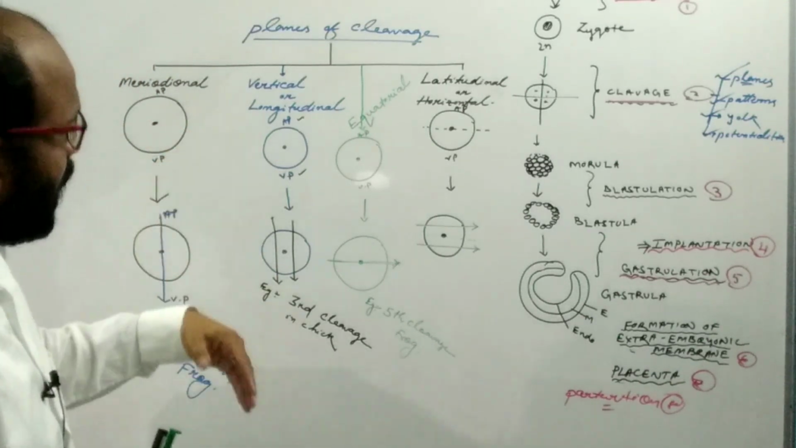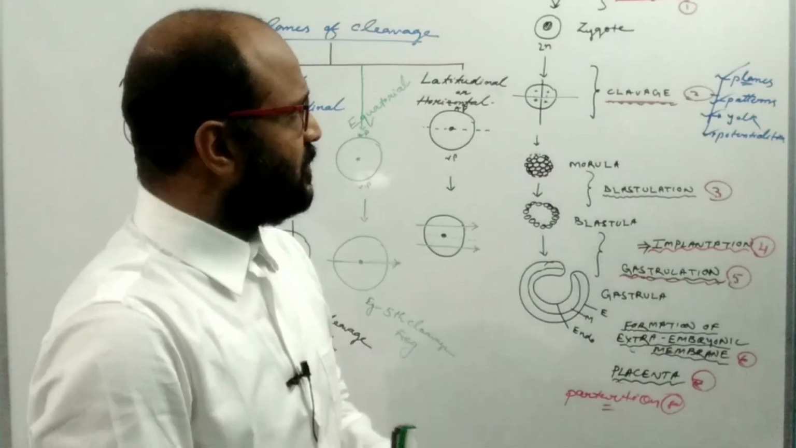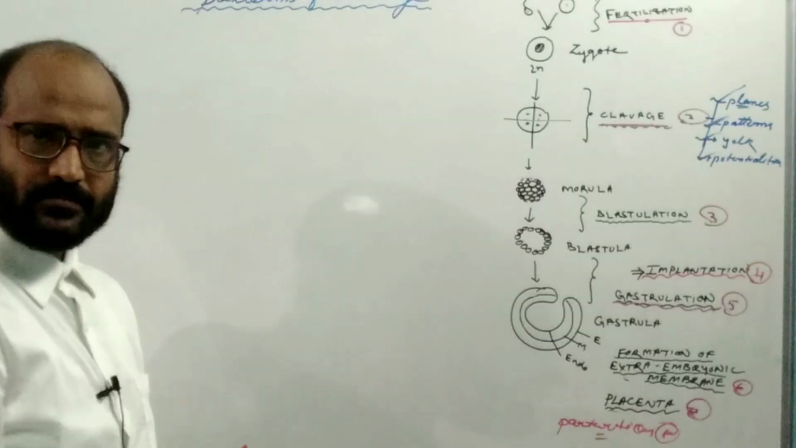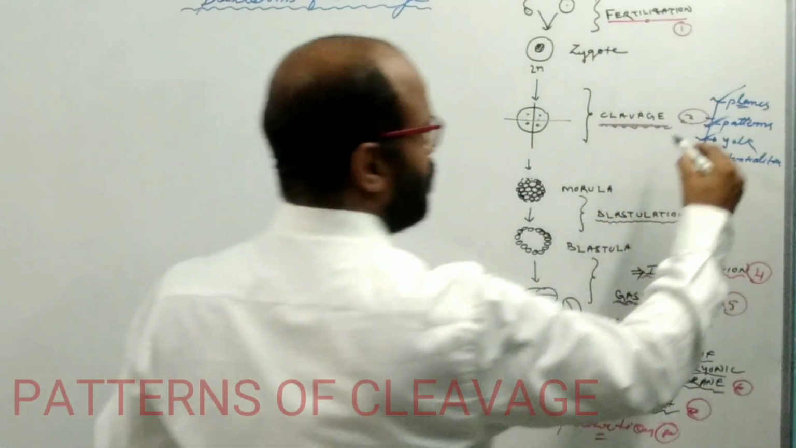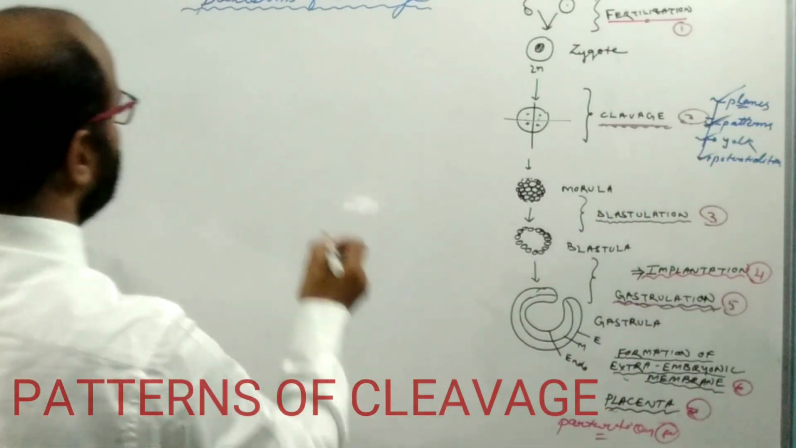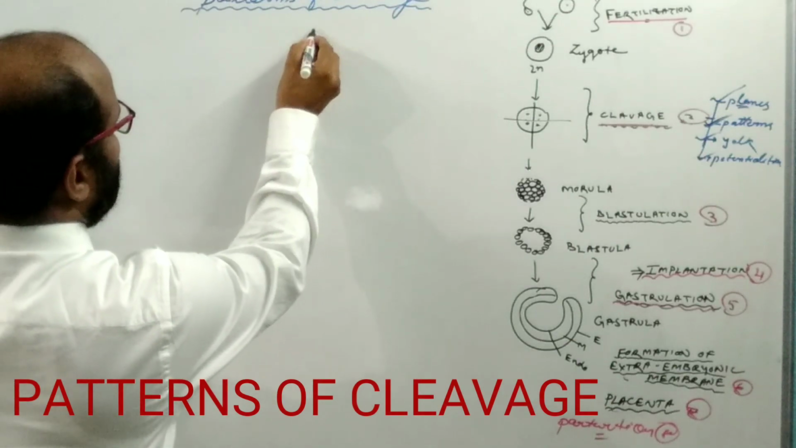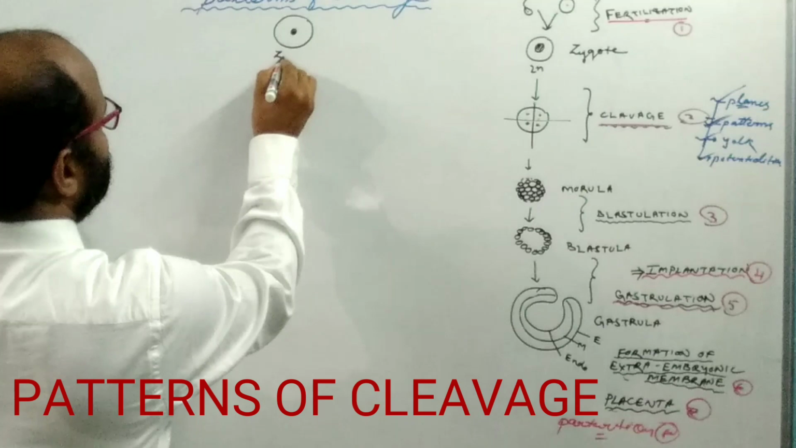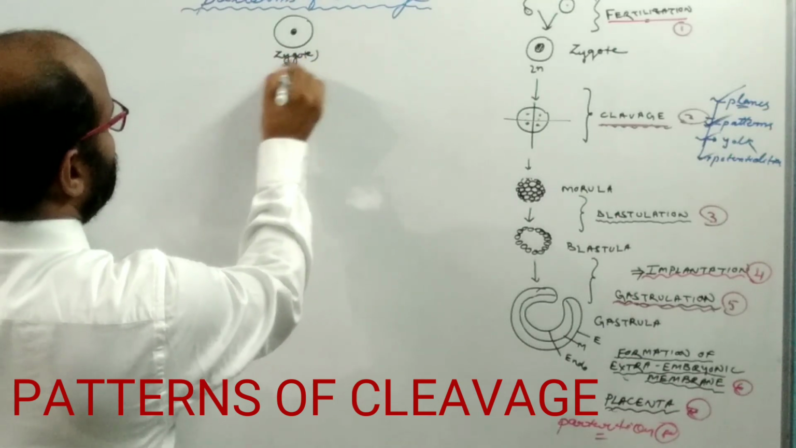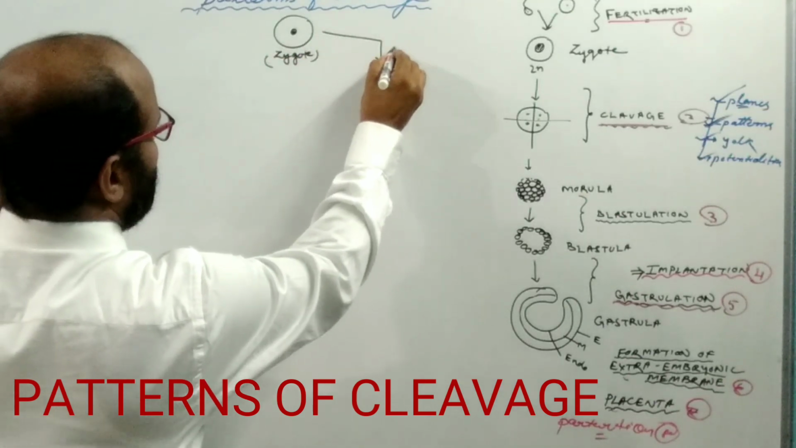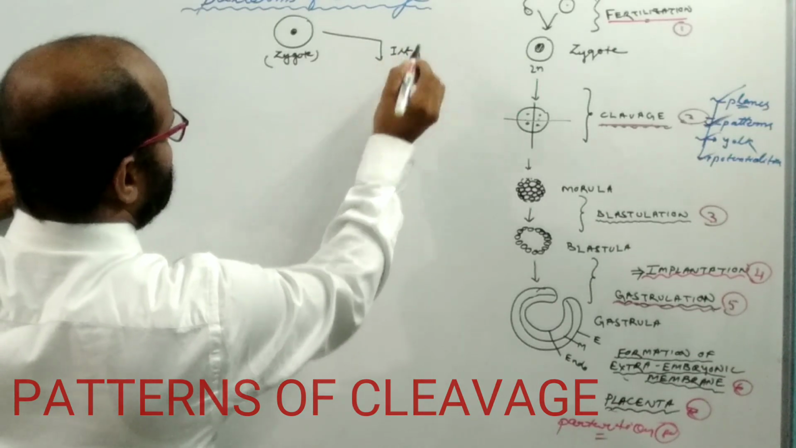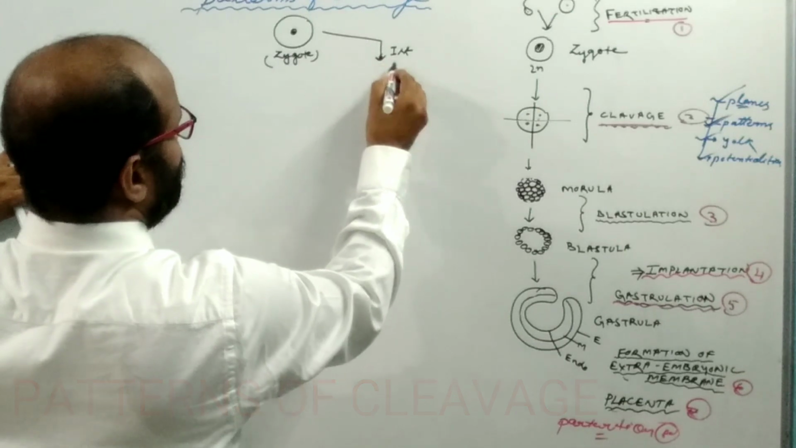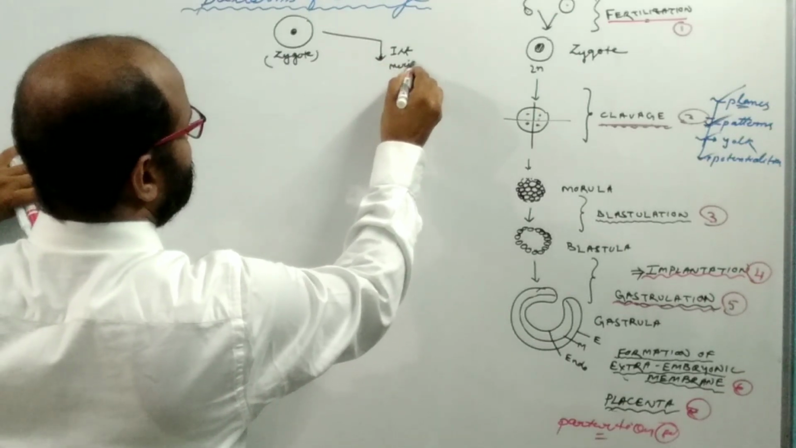Now I am going to the other types of cleavage on the basis of pattern. Now come to the patterns of the cleavage. There are several patterns. Suppose that this is the zygote. This zygote undergoes the first cleavage, the plane of the first cleavage, which is meridional.